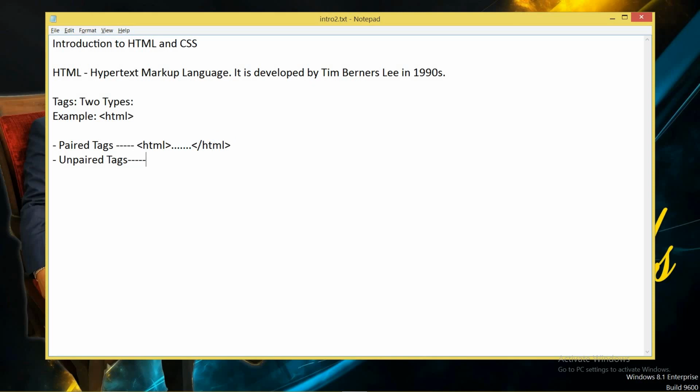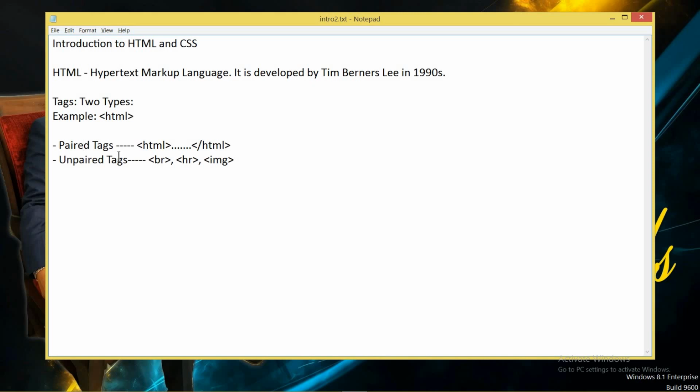Now unpaired means a tag that has only an opening tag, no need to close it. Like the br tag, the hr tag, the image tag. There are so many tags which are unpaired. You need not close all these tags. This is called your unpaired tag and this is called your paired tag.